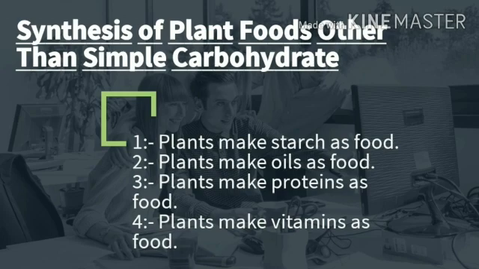Next, plants make proteins. And next, plants make vitamins. Vitamins are contained in vegetables, fruits and cereals made by plants.